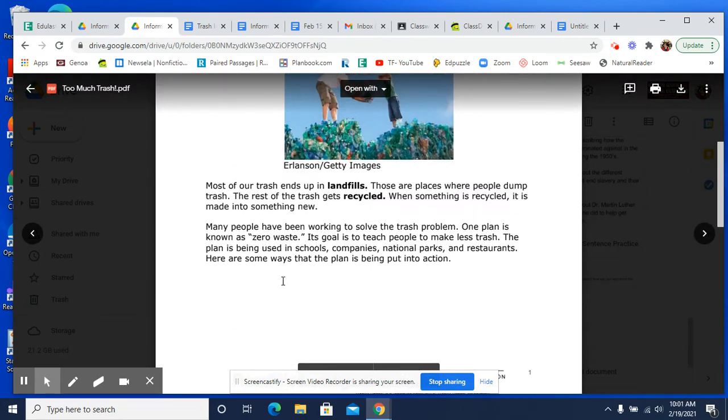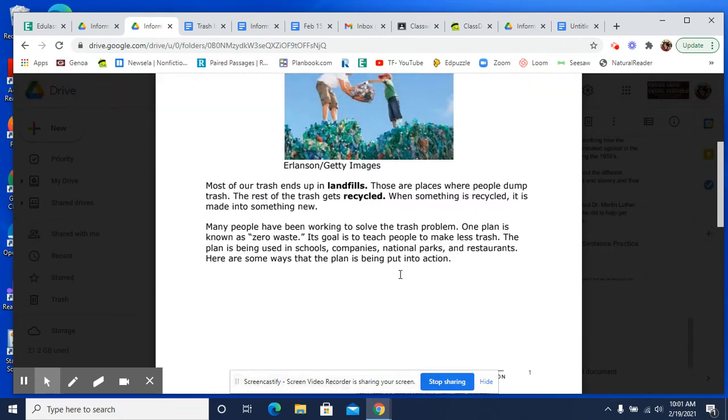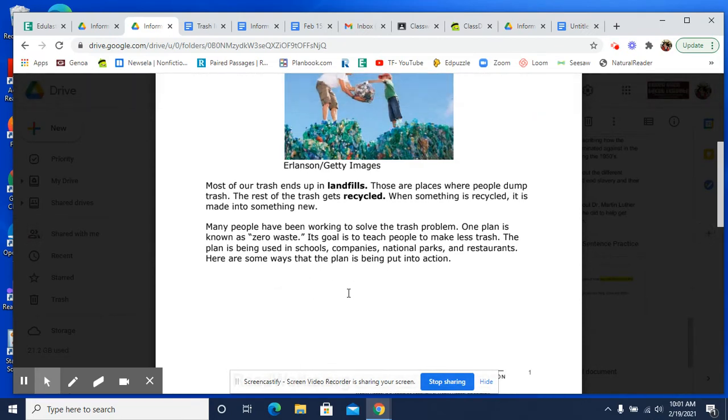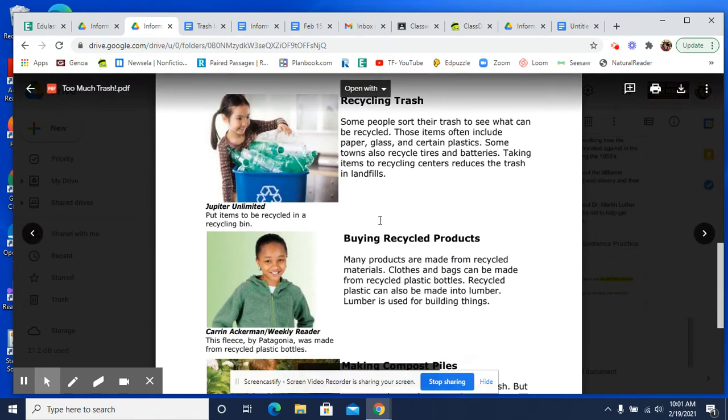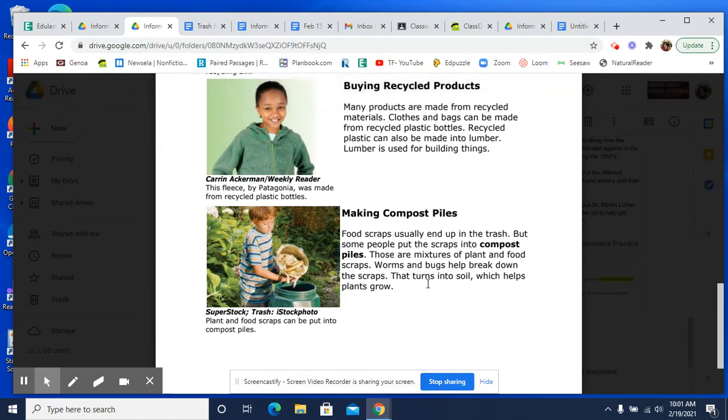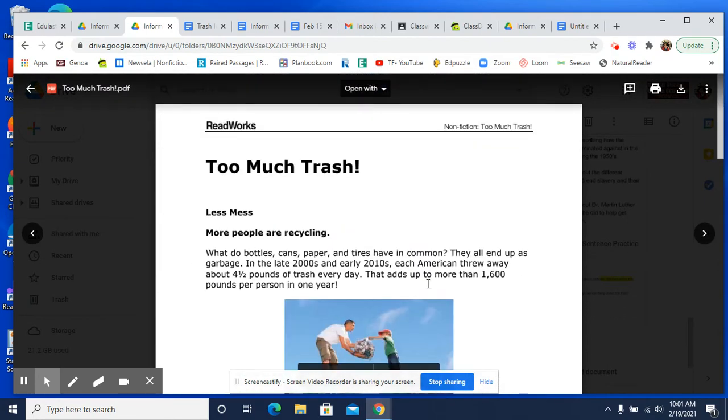This whole zero waste, it's a program where people go into companies or schools and they teach not just the students at schools, but they teach the administrators, they teach the lunch ladies, how to make less trash. Okay. So, oh, make less trash, that's like reducing. So, that would fit under there. Recycling, compost piles. Oh, they're reusing stuff. So, all of your information goes under reduce, reuse, and recycle.